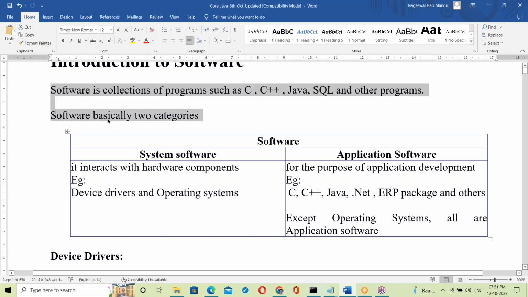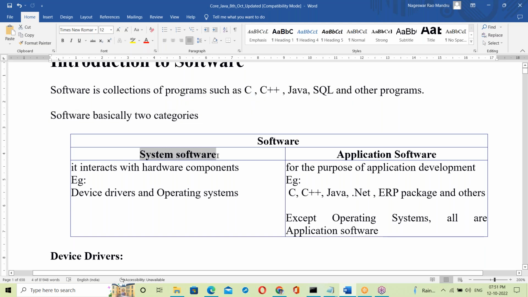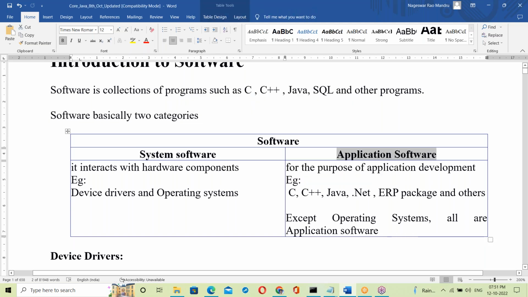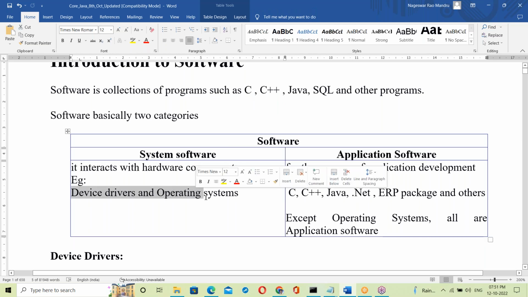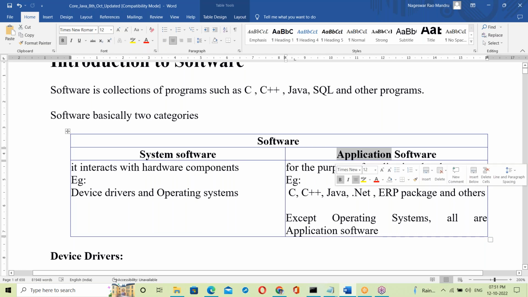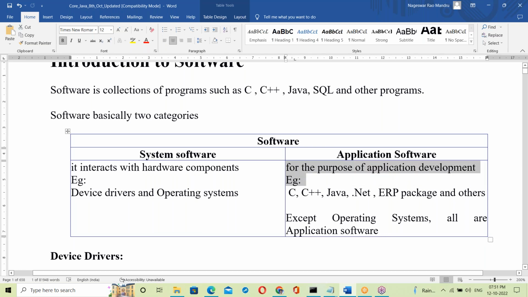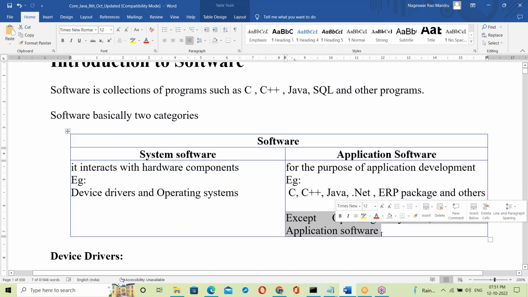Software has two categories: system software and application software. System software interacts with the hardware components. Examples are device drivers and operating systems. Application software is used for application development. Except for operating systems, the others are application software.